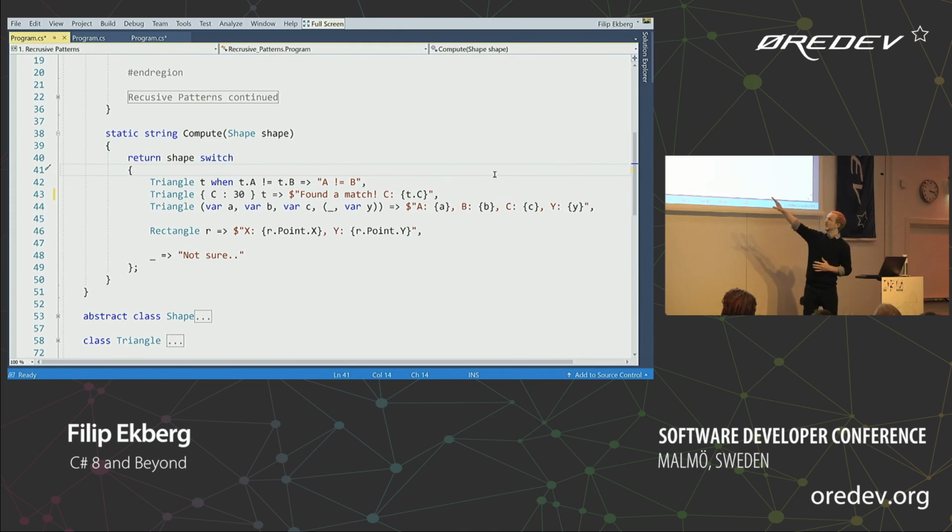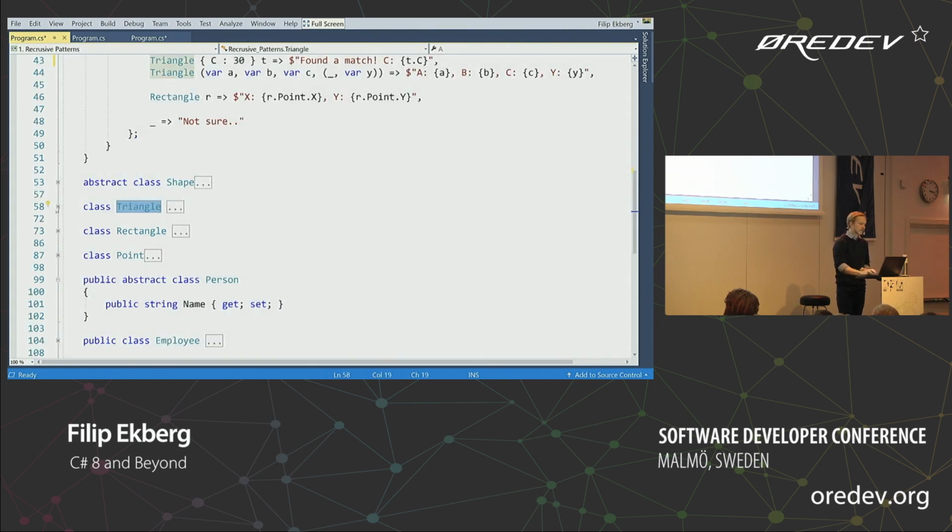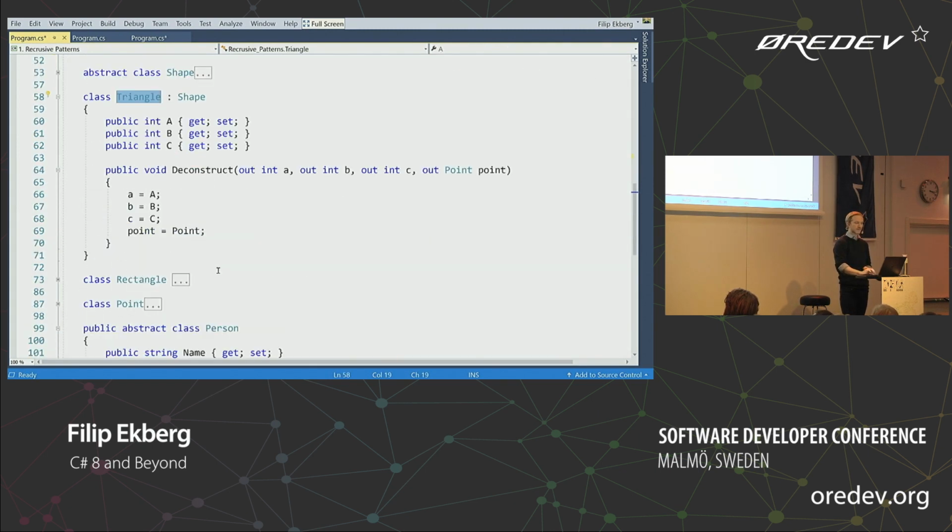So if that's not enough, what we're also seeing here on the third one is an example of first matching the pattern on the type itself, which is the triangle, and then we're using deconstruction to match the out parameters that we get from our deconstructor. And to understand that, we need to look at the type for the triangle. So what you'll see here is that on the triangle, I've implemented a deconstruct method here, which gives us the A, B, C, as well as a point.